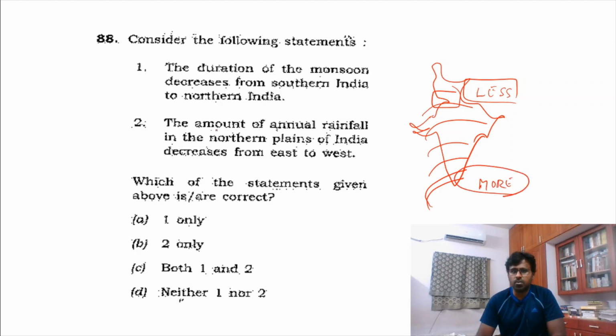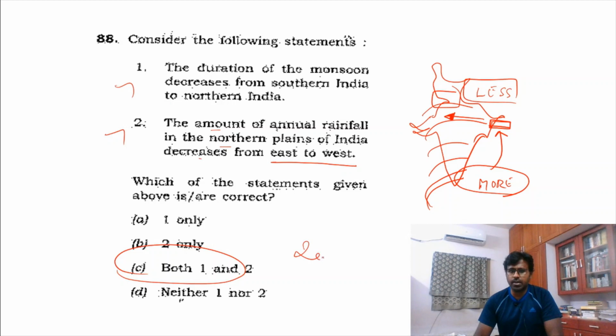And again, the amount of rainfall in the northern plains decreases from east to west. If you see, it is definitely true. Cherrapunji or the area in the Meghalaya region is the most hit by the southwest monsoon, and it decreases in this way. This too is true, and obviously the answer is this. We have found 20. We have found 20 earlier in the earlier videos also. Now we have 12 more questions.